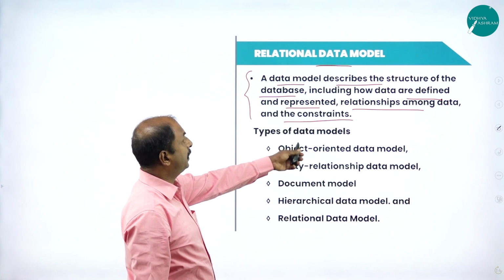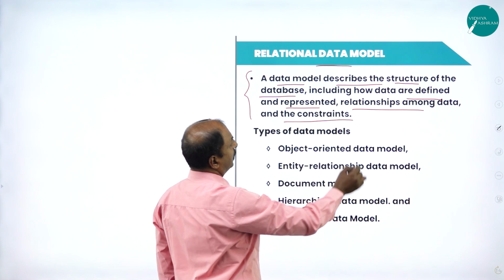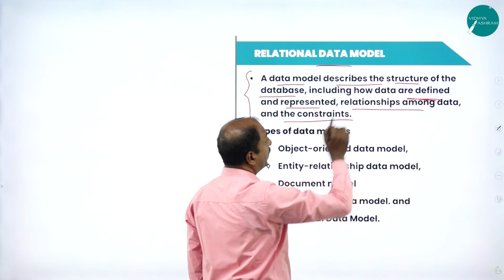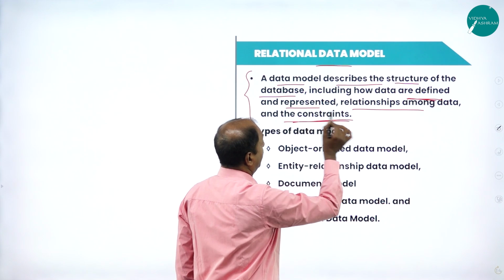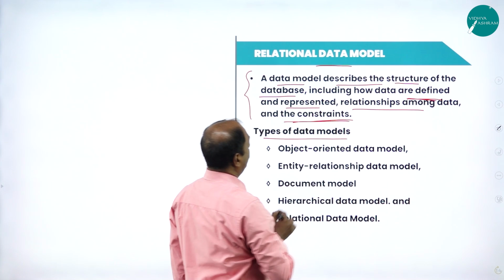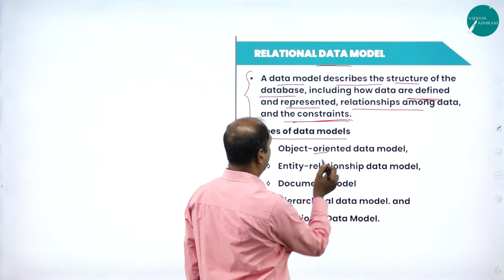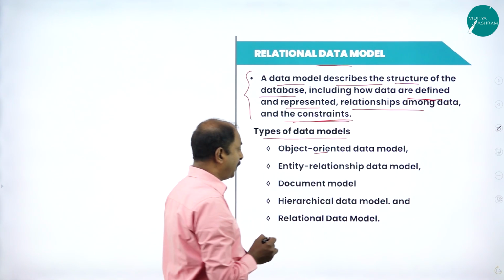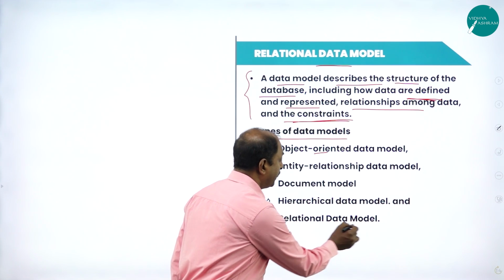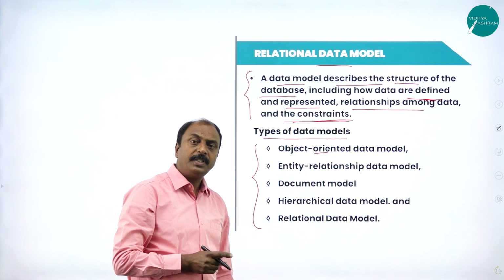The database model describes the structure of the database along with the data which are stored, how the data are stored, what type of data we are going to store, and along with the constraints, it forms a database model. Actually, we have different types of database models. They are the object-oriented data model, entity relationship data model, document model, hierarchical data model, and relational data model. These are all different models available to work with a database.